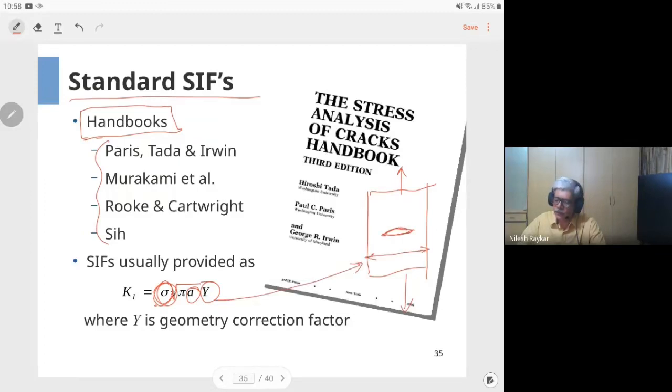Based on the ratio of crack length to the width of the plate, the stress intensity factor changes, and the geometric factor does that correction. If the plate is infinite, you can obtain an analytical solution. However, if the plate is of finite width, then you have to correct the solution for infinite width, which can theoretically be found out, and those factors are listed as the geometric correction factor.